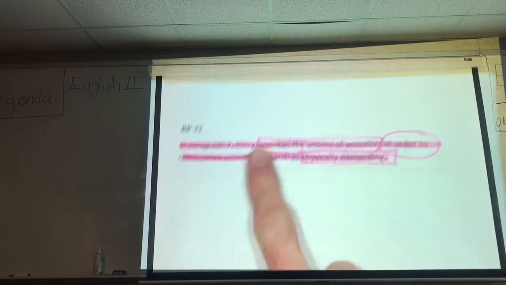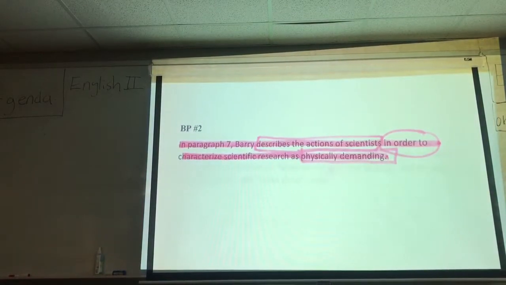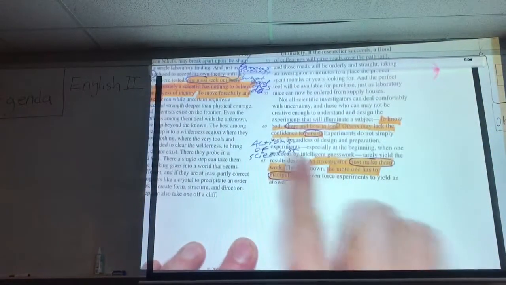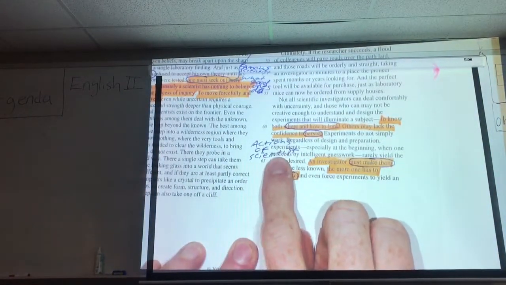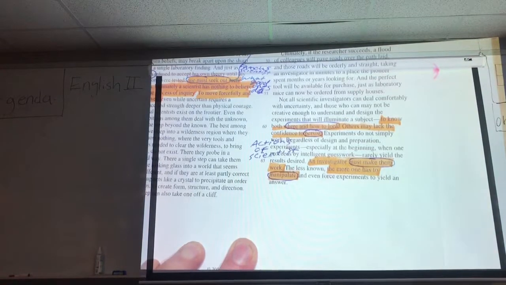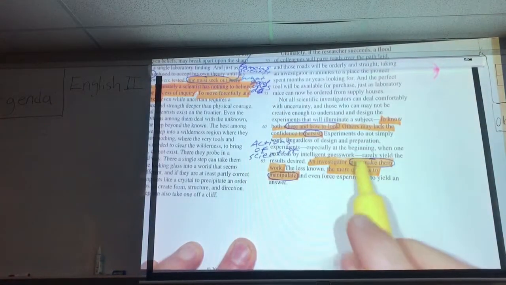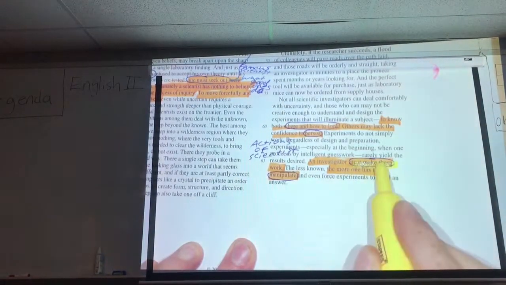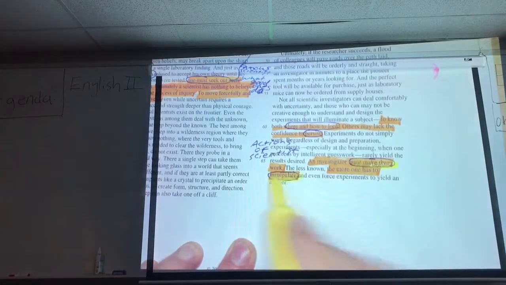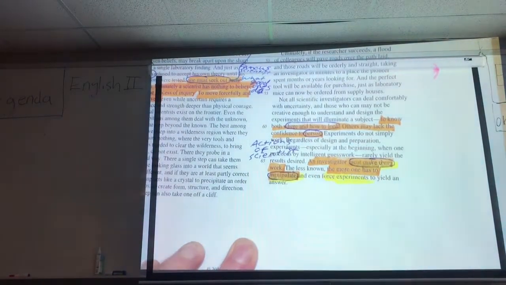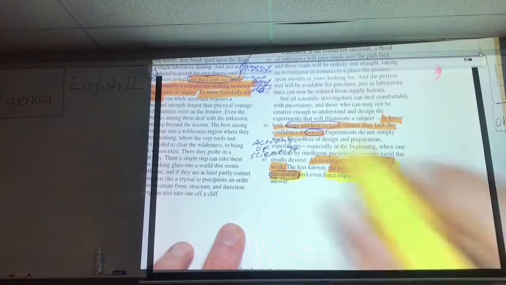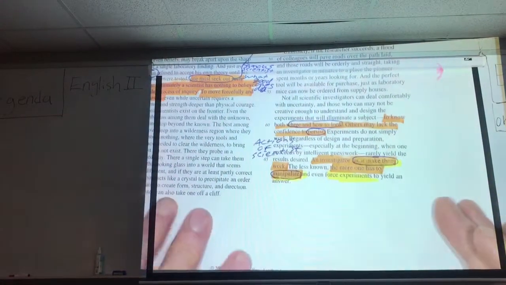Berry. Alright, so then we look at our quote, and for that, we make sure that we go back to the passage, and we have this quote down here, of course again, describing the actions of scientists. And we see these phrases. An investigator or scientist must make them work, must manipulate and even force experiments to yield an answer. So all these actions, very strong words used.